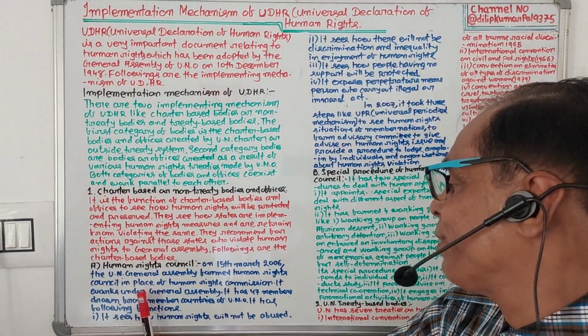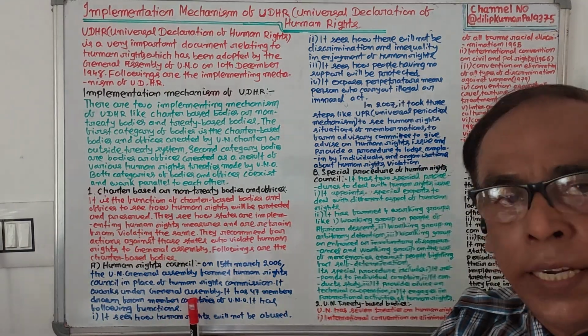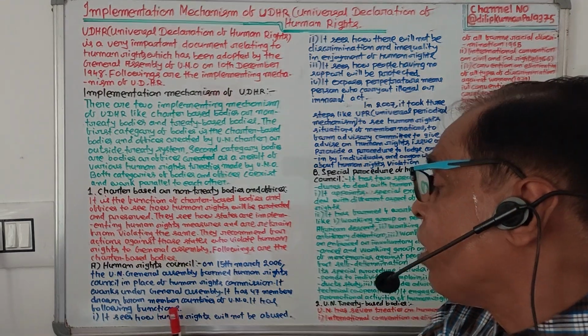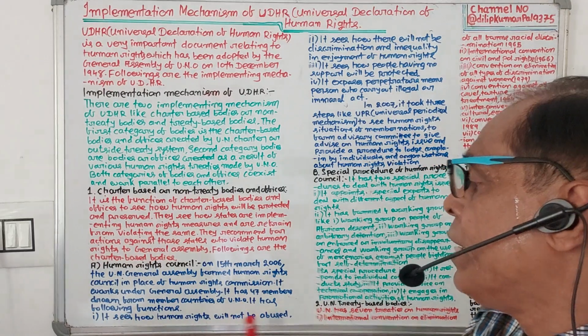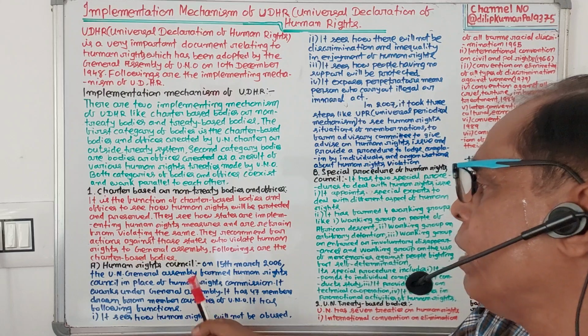It works under the General Assembly. It has 47 members drawn from member countries of UNO. It has the following functions.